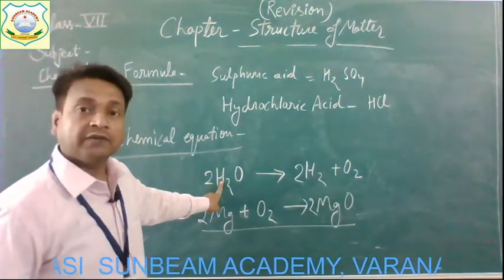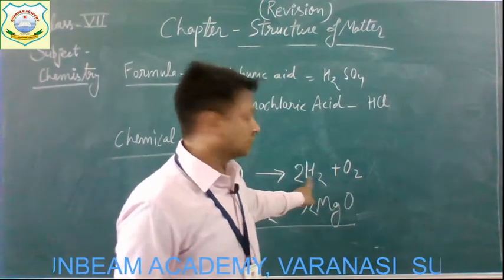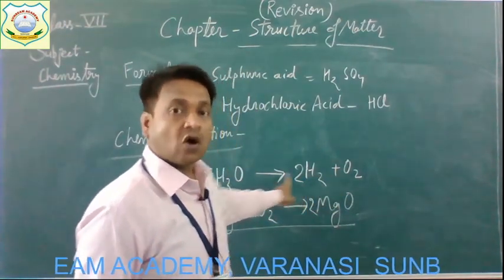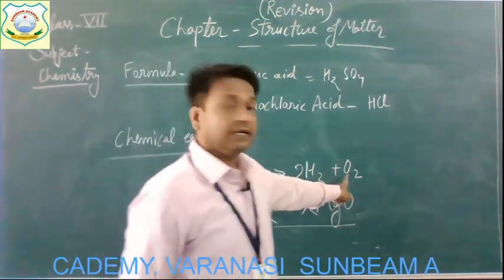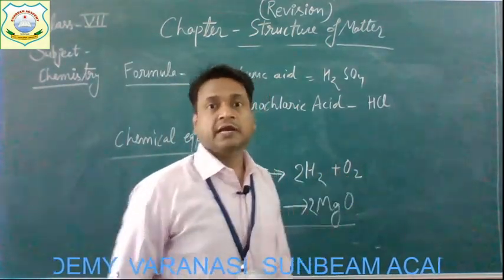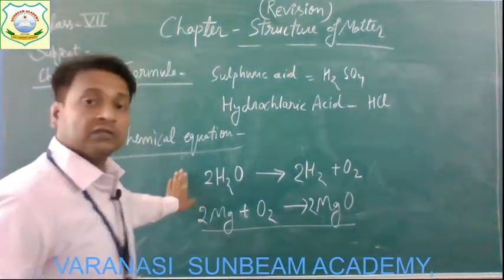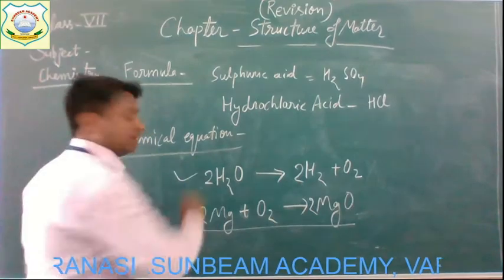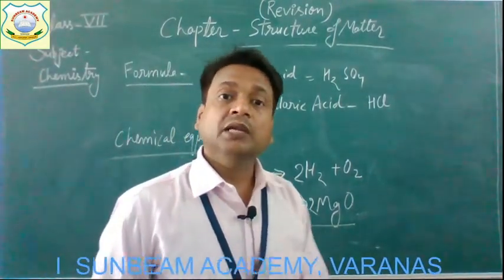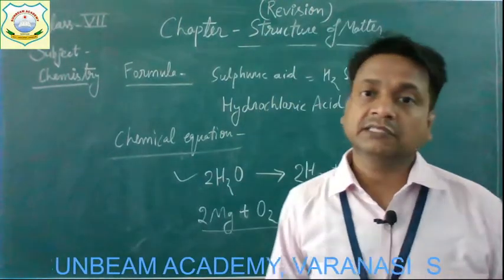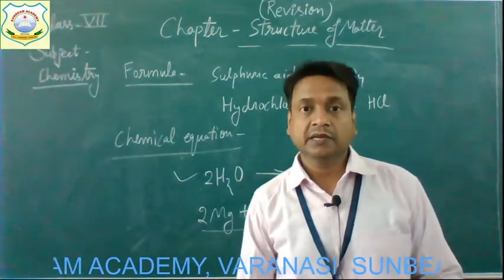Hydrogen atoms on the left hand side: 2 times 2 is 4, and on the right hand side 4. Oxygen atoms on the left hand side 2 and on the right hand side 2. So we can say that now all elements are equal on both sides. So this time this equation will be considered a balanced chemical equation. And while writing a chemical equation, we must balance it. Then it will be considered correct. Otherwise, it will be considered incorrect.